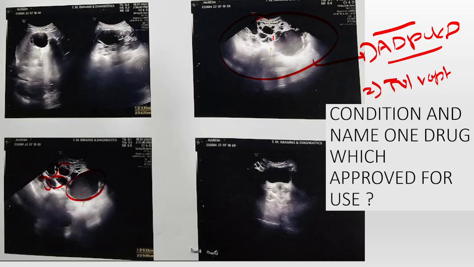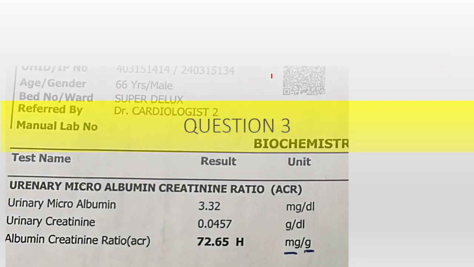This question was kept to sensitize you to the ultrasound images while interpreting reports. And some students might have a doubt: why not ARPKD? Only the image is there, the question is direct, so you have to select the most common one. Which is most common? ADPKD is most common. The kidney size is bigger, way bigger. In ADPKD, the kidney size will be way bigger. So the answer is ADPKD, the drug is tolvaptan.